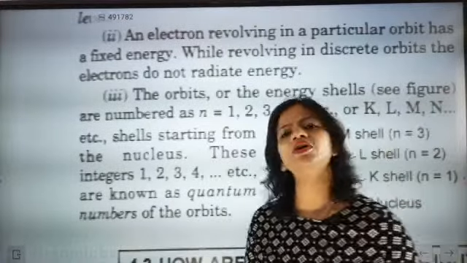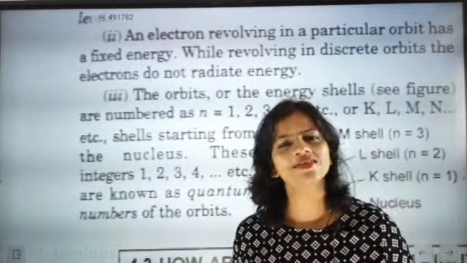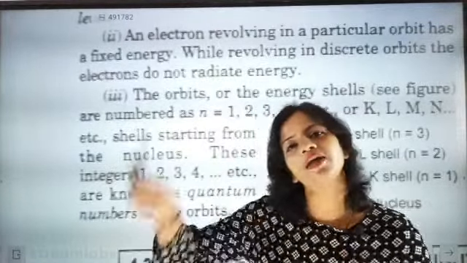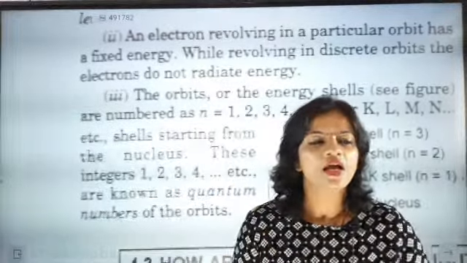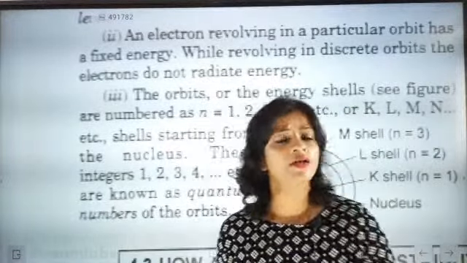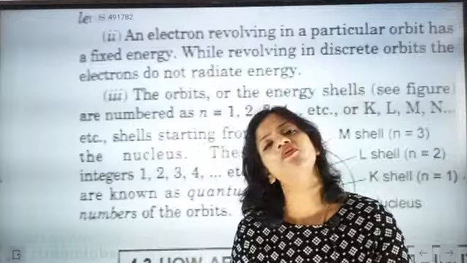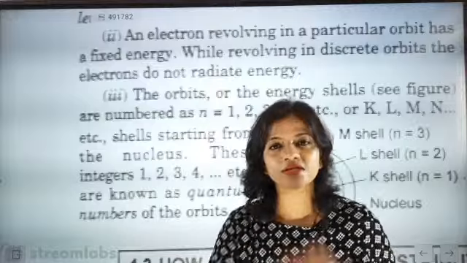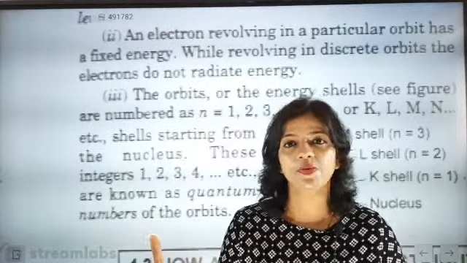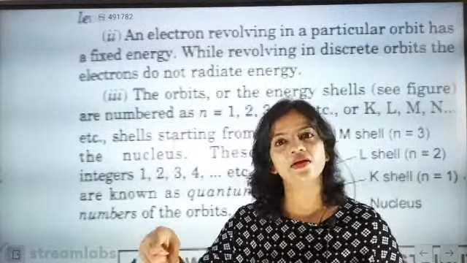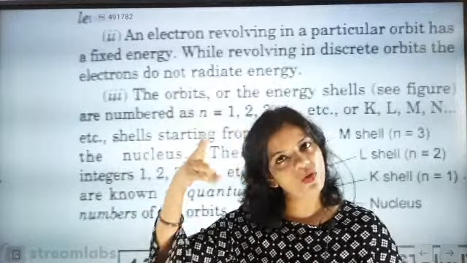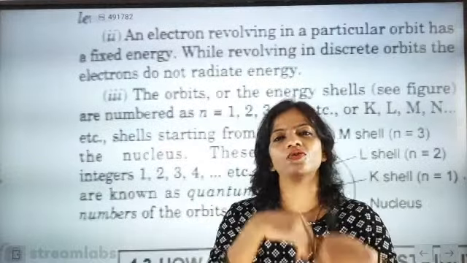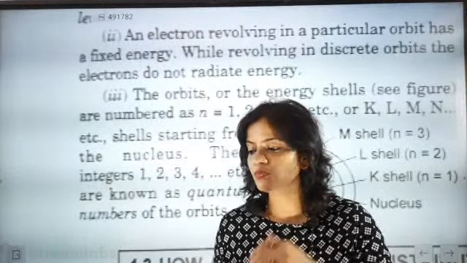Bohr overcame the defects of Rutherford. Rutherford had given a spiral structure. Bohr changed it, and he is now making circular structures. He told that electrons are revolving in a particular orbit, and if electrons are revolving in a particular orbit, they do not radiate energy. But Rutherford told that the structure will be spiral. When the structure is spiral, the more the electron goes near the nucleus, the more it starts releasing energy, and one time will come when the electron will fall into the nucleus, and this is exactly the most important drawback.